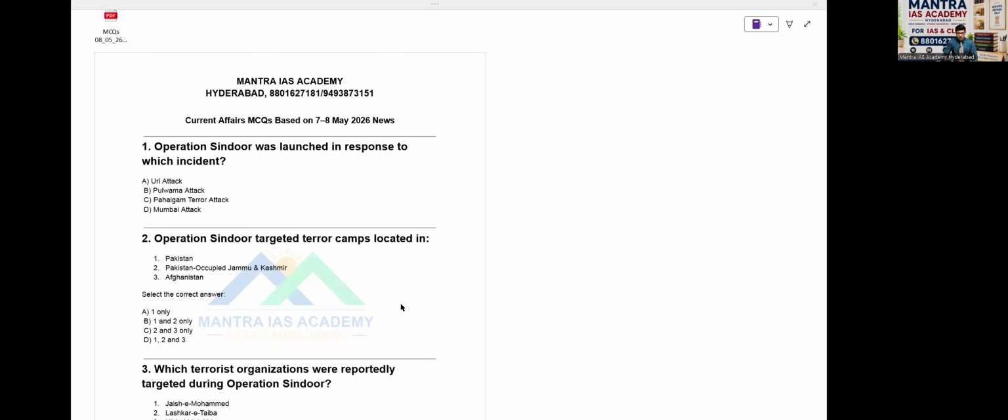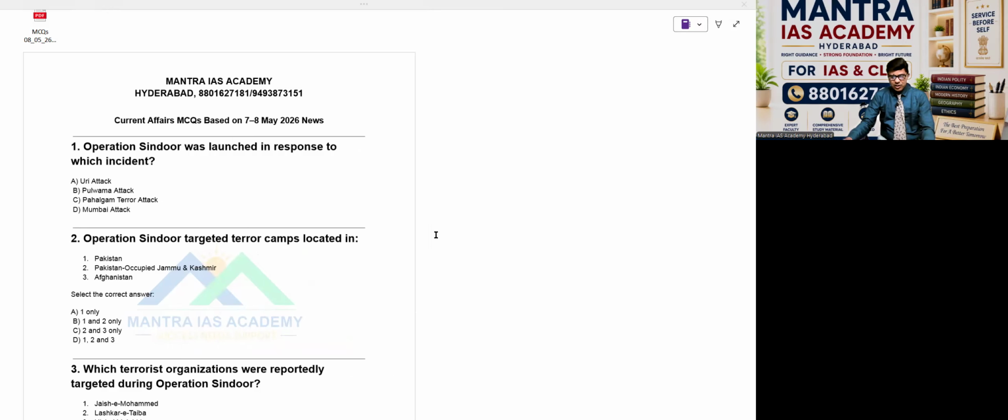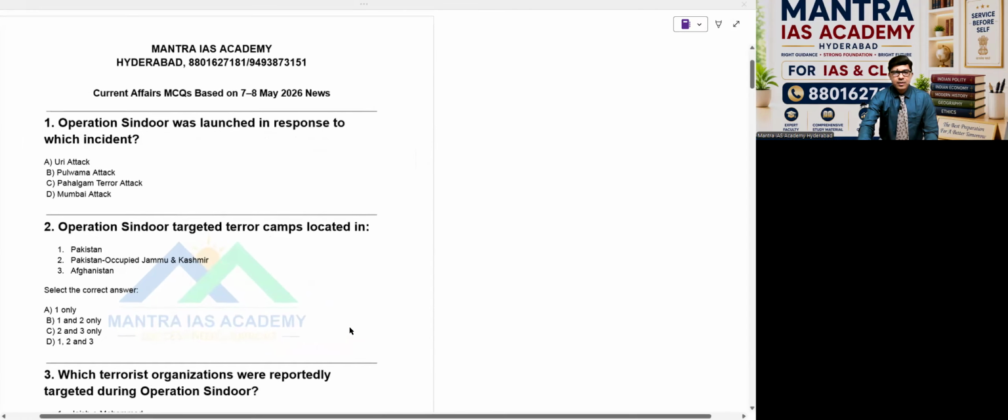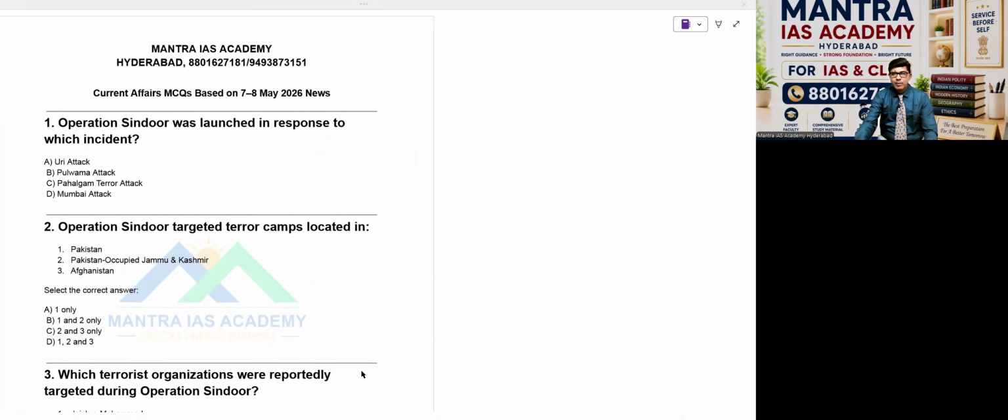The first question here. Operation Sindoor was launched in response to which incident? Option A, Uri attack. B, Pulwama attack. C, Pahalgam terror attack. And D, Mumbai attack. You know, my youngsters, it's a very important question, of course. You might be knowing this. Very unfortunate. That was last year, the same date, that the Government of India launched this Operation Sindoor.